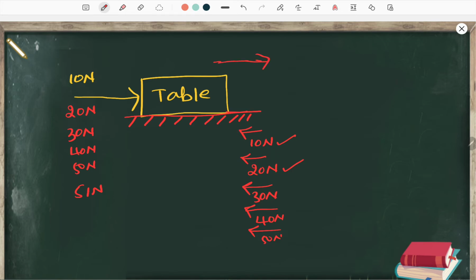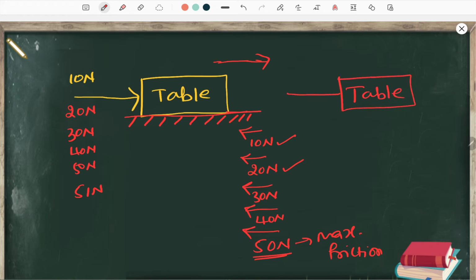What does it mean? Whatever I wrote here, 50 Newton, this is the maximum friction. Now on this table, if you draw it, how much force have you applied here? 51 Newton you have applied, and how much friction is acting? The friction acting is 50 Newton. Therefore this table will move in this direction with a force of 1 Newton.